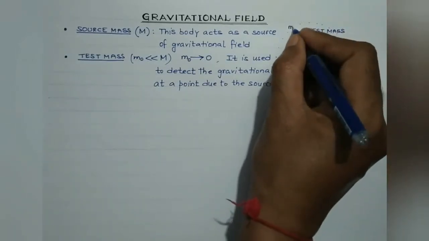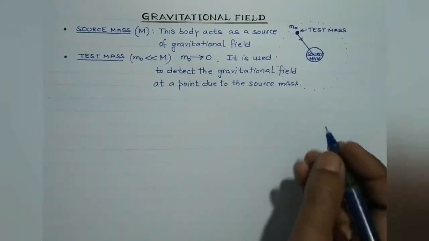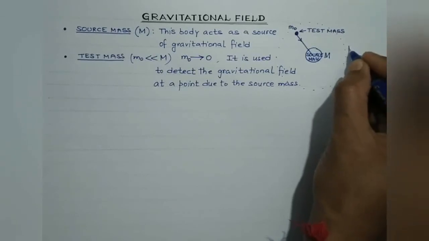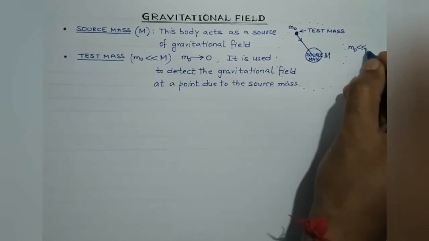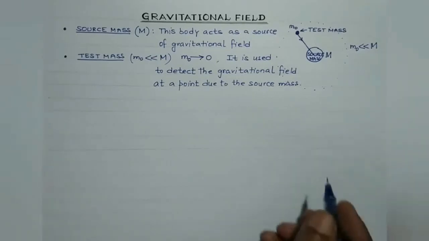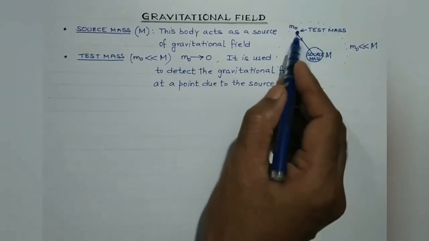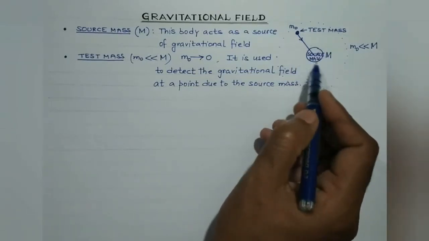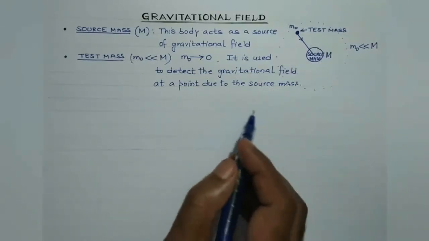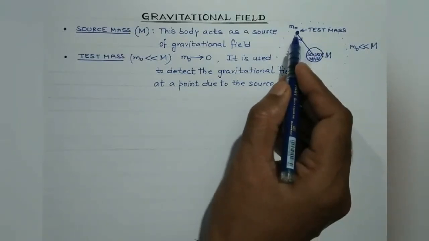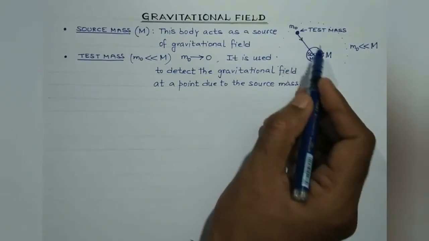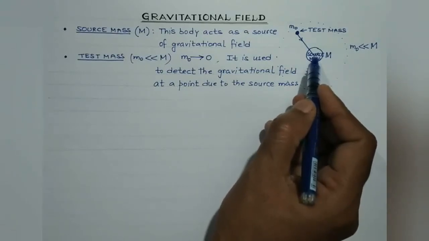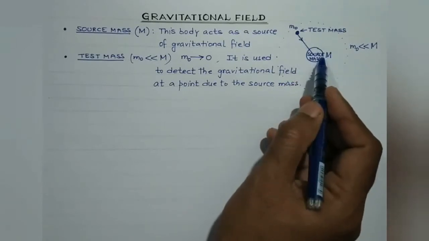So test mass is considered to be of mass m naught while the source mass is considered to be of mass capital M. Always remember this. M naught is very less as compared to capital M. Its mass is considered to be negligible as it does not alter the position of the source mass. Right? So that is the reason why the magnitude of the test mass is considered negligible, so that it does not alter the position of the source mass, and as a result, the intensity of the gravitational field at a point due to the source mass may be measured accurately.